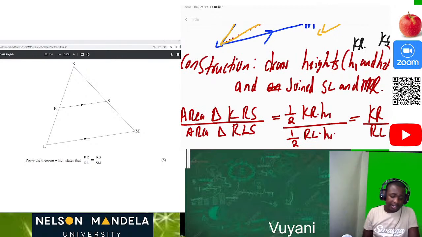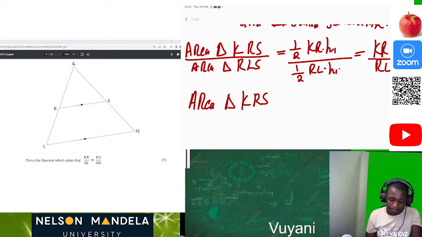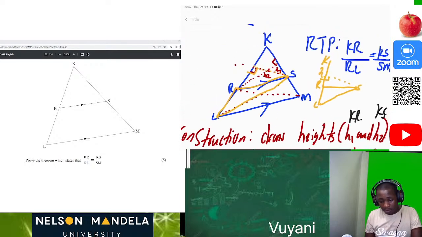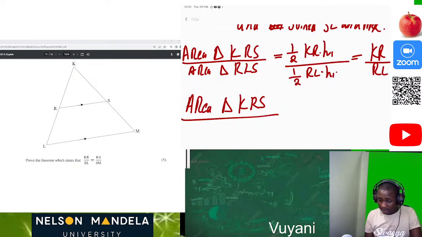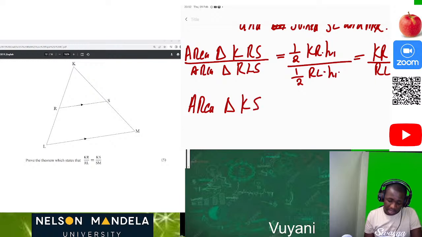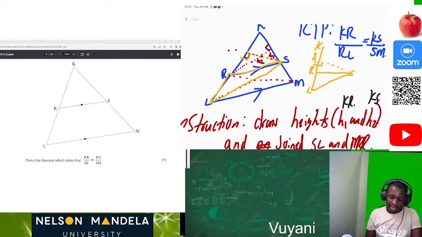Now let's look from the other side. So if we say area of triangle KSR over area of triangle, definitely now we are looking at the other one, SML. What are we required to prove? KS. So let's say KSR, so that at least everything can be good.